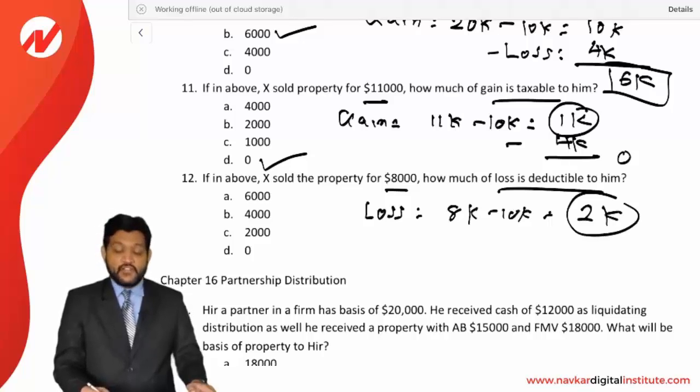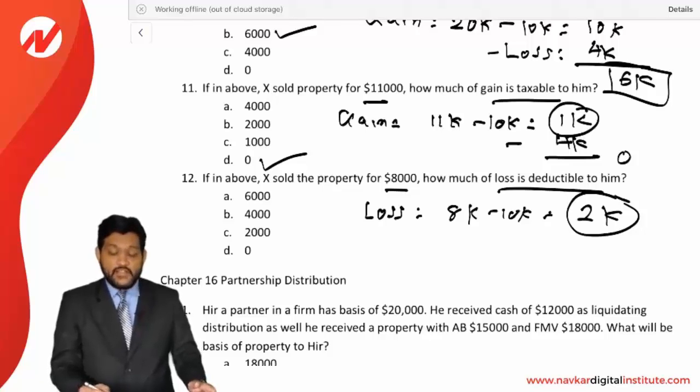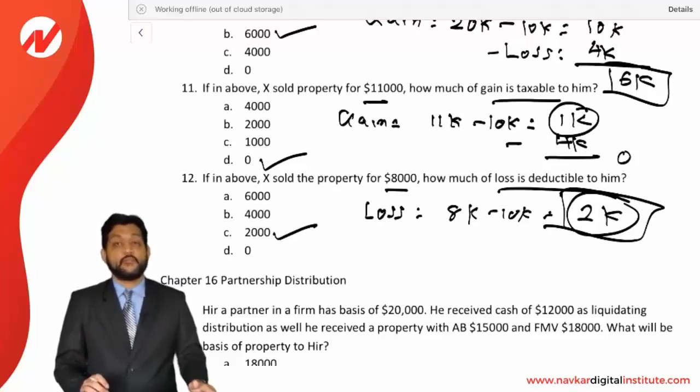Now, can the previous loss be used here? Previous loss of 4,000 can be used here? Answer is no. He will get only a loss deduction of 2,000. That's it. So C is the correct option, 2,000. So friends, these were the MCQs for chapter number 15.